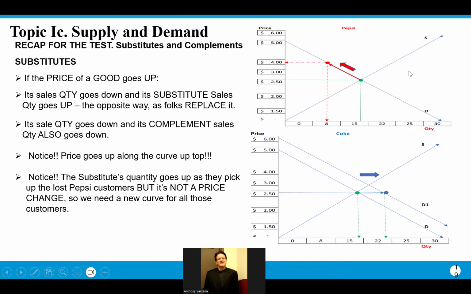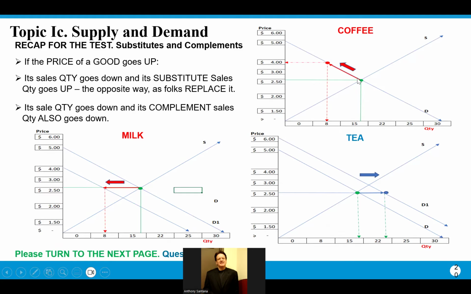To recap, if we don't go through the whole structural change in both markets, Pepsi and Coke markets, we can just say if the price of one good goes up, the quantity sold of the other good, the substitute, goes up. And we can say if the price of one good goes up, the quantity sold of its complement goes down.